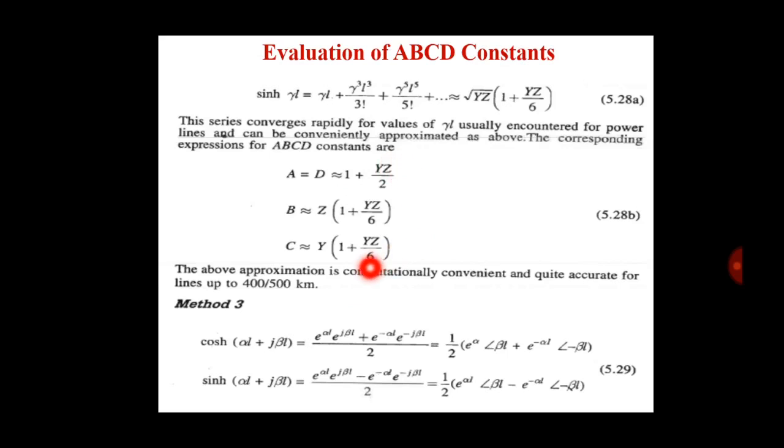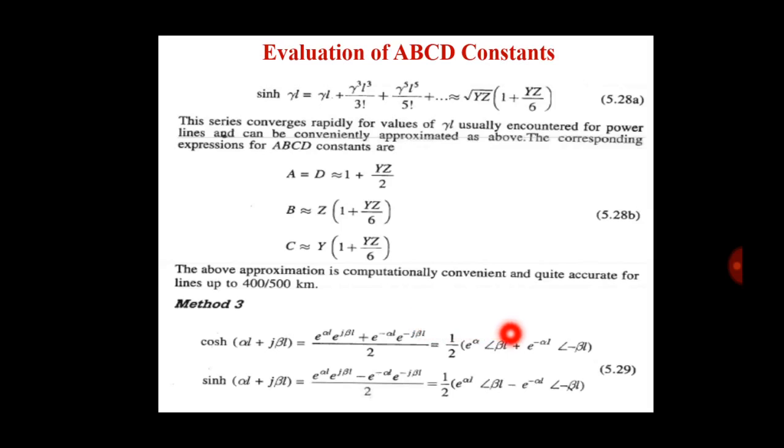Now method number 3: cosh(alpha L plus j beta L) is equal to e raised to alpha L e raised to j beta L plus e raised to minus alpha L e raised to minus j beta L, divided by 2.